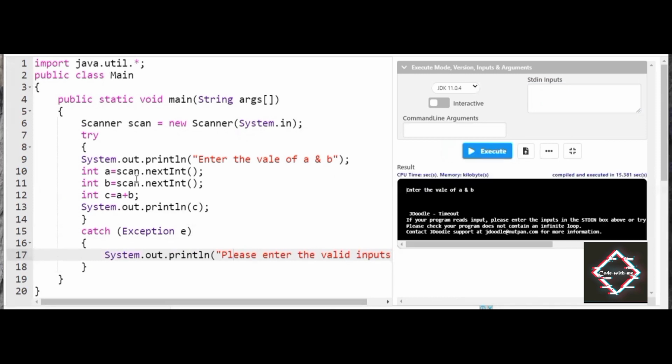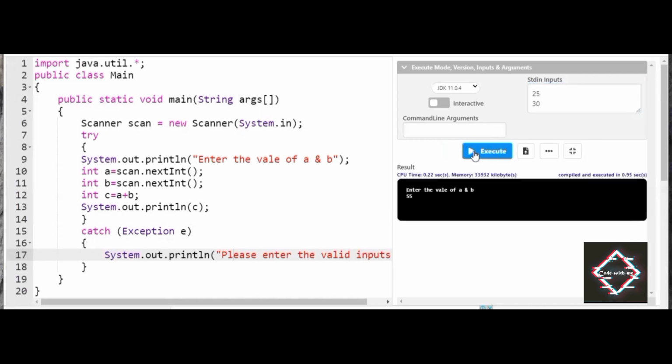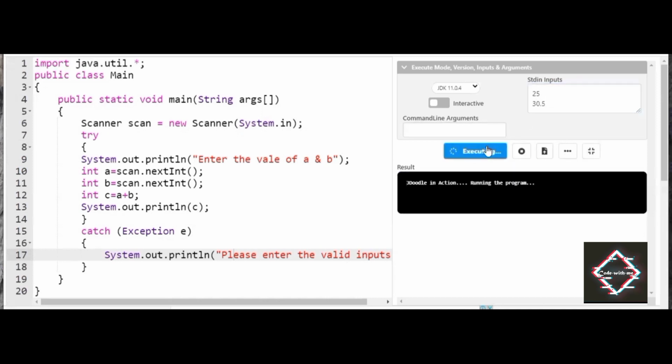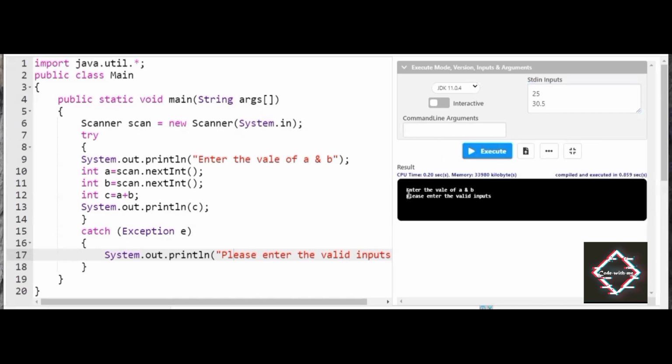When I run the program, you can clearly see it is showing: enter the value of A and B. When I give the value of A as 25 and the value of B as 30, it displays the output as 55. Just in case I use any decimal numbers, let us see what happens. It is showing, please enter valid inputs. Now you have a clear-cut idea of how exactly the error has been successfully captured.